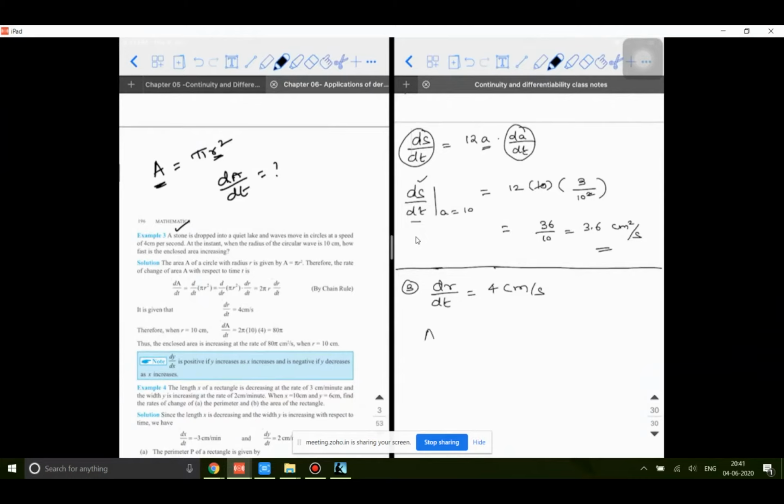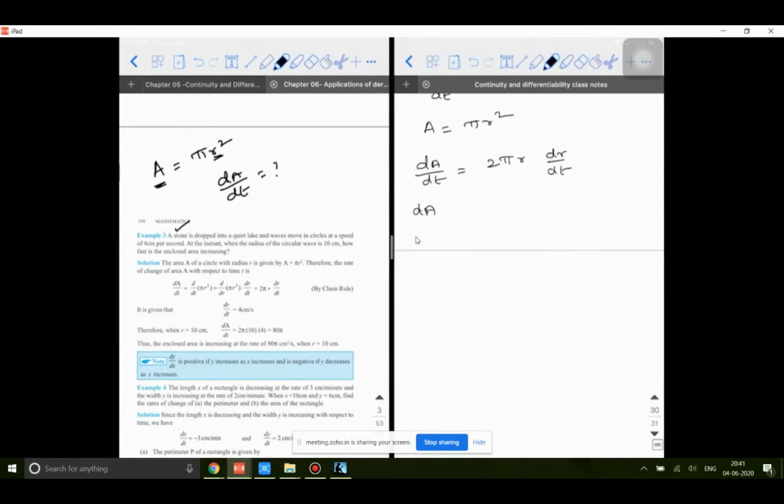Then we know that area is equal to pi r square. Differentiating on both sides, dA by dt is 2 pi r into dr by dt. dA by dt is to be found at which value of r? 10 centimeters. So dA by dt at r equal to 10 centimeters is 2 pi into 10 into dr by dt, which is 4. So 4 into 10, it is going to be 80 pi centimeter square per second. That is the answer. Never forget to write the units.